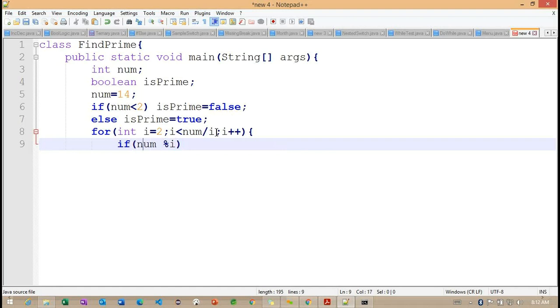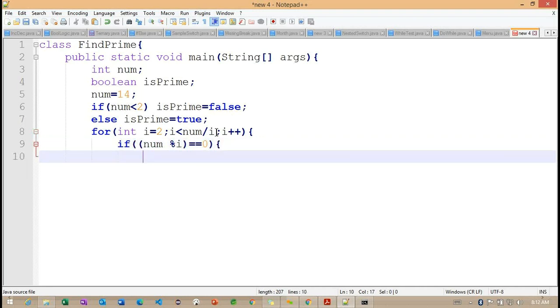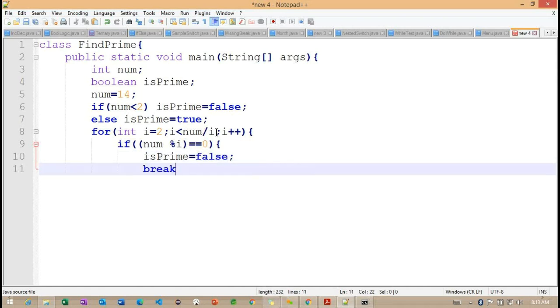Getting the point. I'm trying to make one more brace here. Num modulo of i equals to 0. Getting the point. So if it is equals to 0, let me make isPrime false and break. I don't want to repeat one more time here.